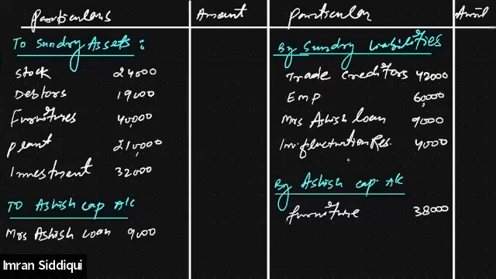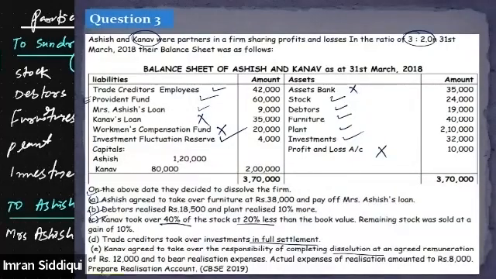Got it? Is this point clear? Since he's taking over the liability, we will write that on the debit side. And whenever he takes over an asset, such a transaction will be recorded on the credit side. So he has taken over the asset, furniture costing 40,000, at rupees 38,000 only. All right. I hope this point is clear, everybody. Please confirm if it is clear or not. Yes, sir. It's clear. Now moving on to the next point.